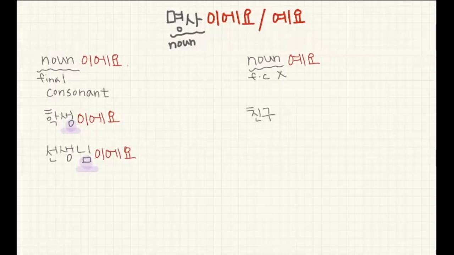Last letter, does it have a final consonant? No, it's finished with a vowel. So you should attach 예요. So 친구예요. It's a friend.